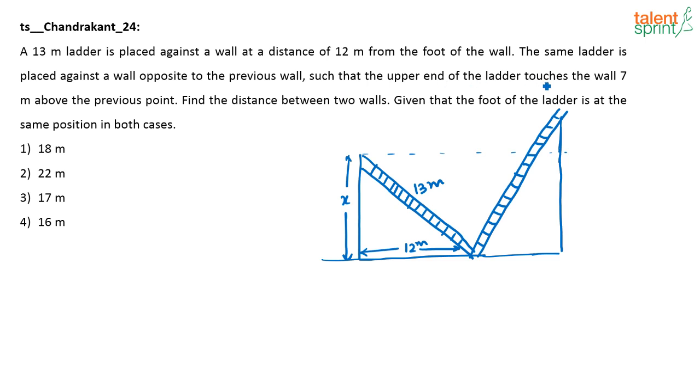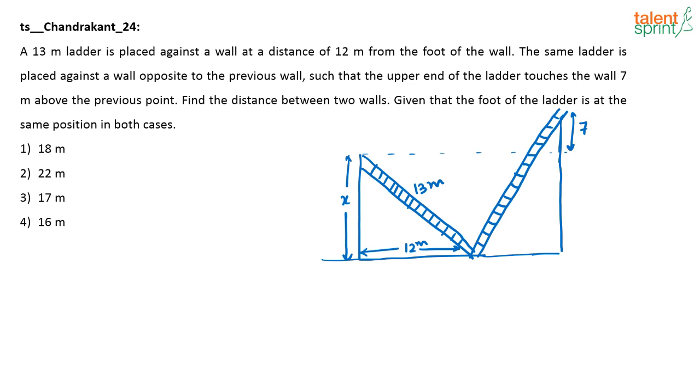The upper end of the ladder touches the wall 7 meters above the previous point. Basically this is 7, right? This was x, x plus 7. That is where the ladder is touching this wall now. Now what is the question? Find the distance between the walls.